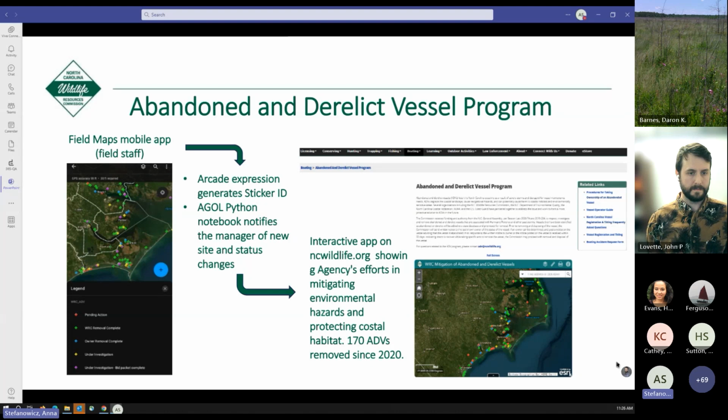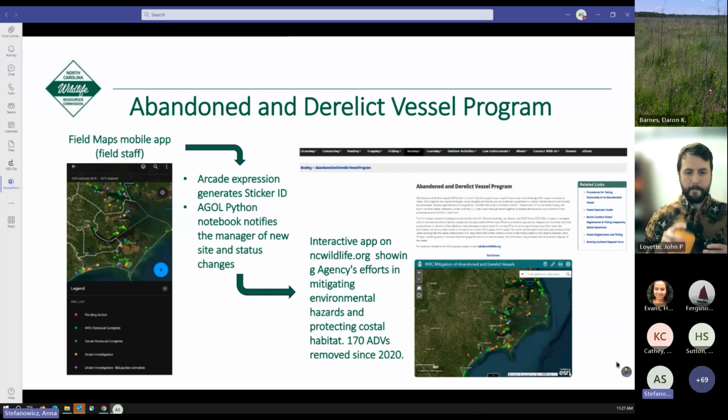To facilitate this process, the ArcGIS Online platform, again, was used to create an online ADV layer, which law enforcement staff, who are tasked with ADV mitigation, can access through a Field Maps application on their mobile phones. This app allows them to enter and update ADV information.